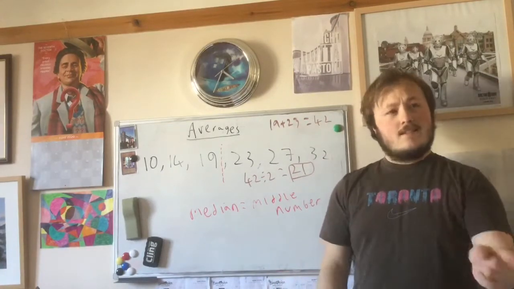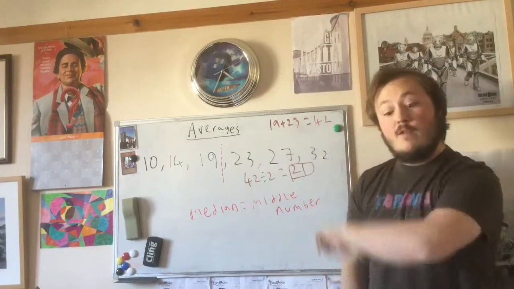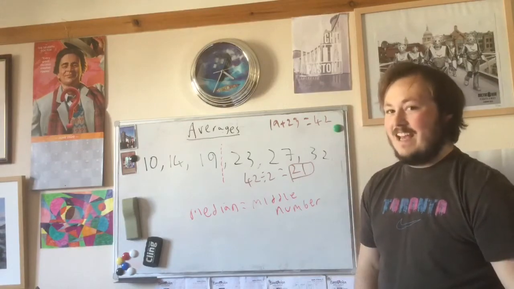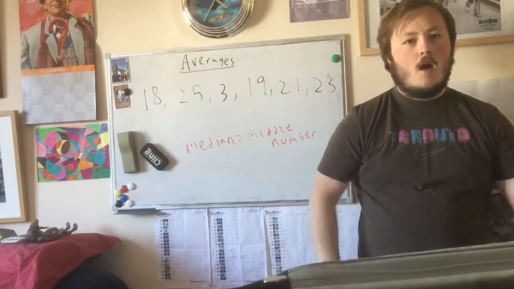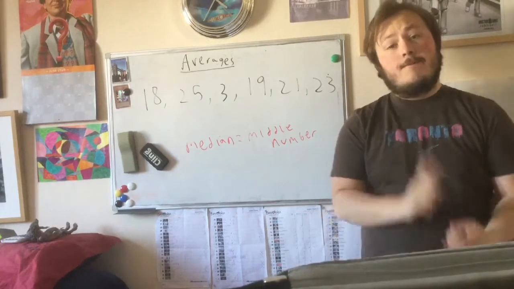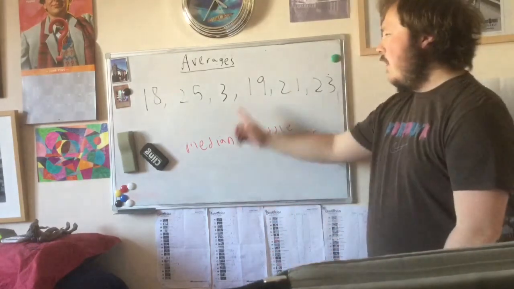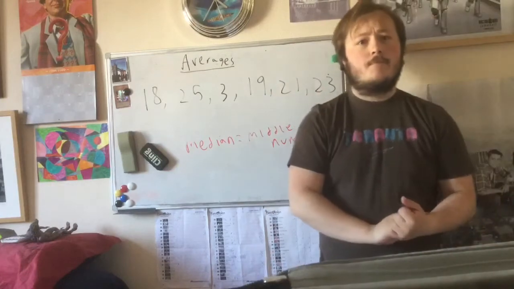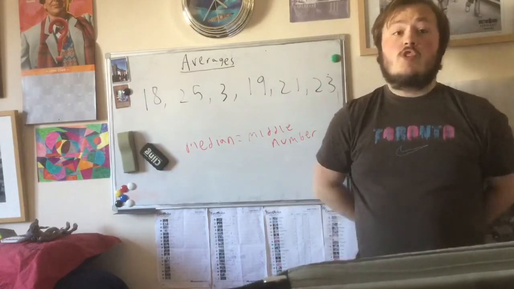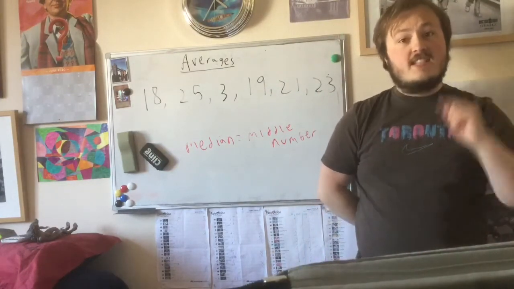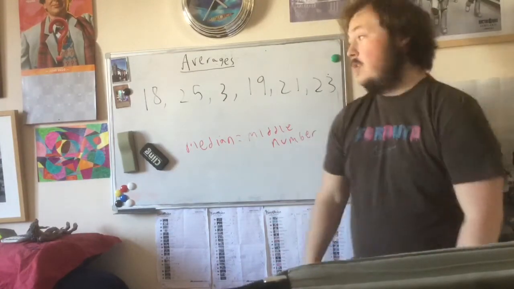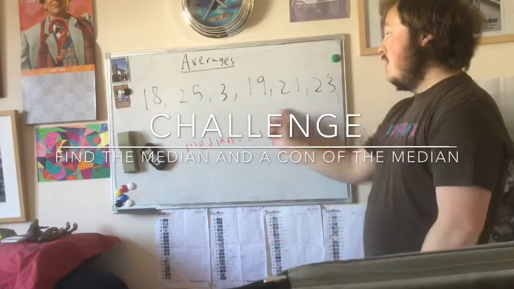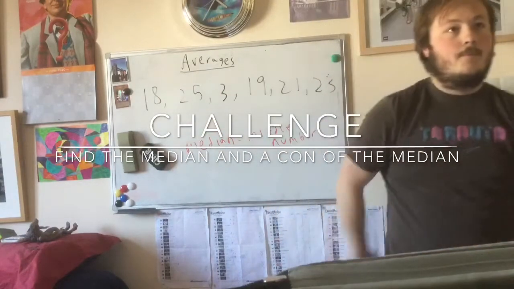Now, let's look at another data set and let's move on to our challenge for today. So here is your challenge for today. I want you to not only find for me the median of this set of data, but I also want you to find for me a criticism for why the median is still not that reliable while taking into account this example.